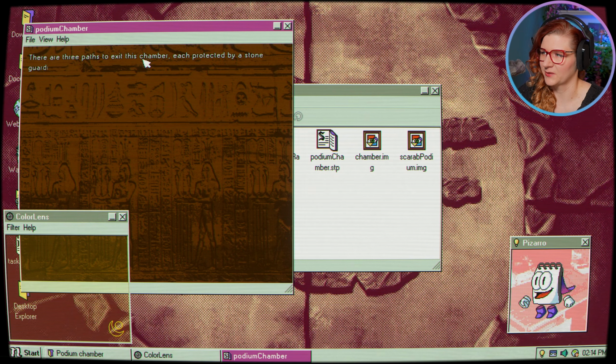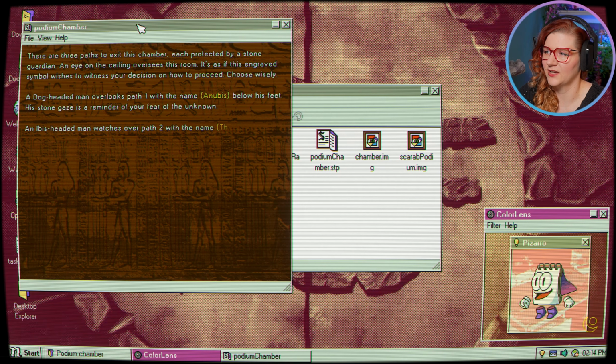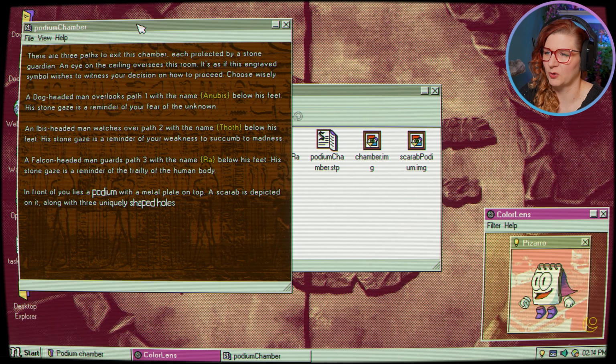So, the podium chamber. There are three paths to exit this chamber, each protected by a stone guardian. An eye on the ceiling oversees this room. It's as if this engraved symbol wishes to witness your decision on how to proceed. Choose wisely. A dog-headed man overlooks path 1 with the name Anubis below his feet. His stone gaze is a reminder of your fear of the unknown.